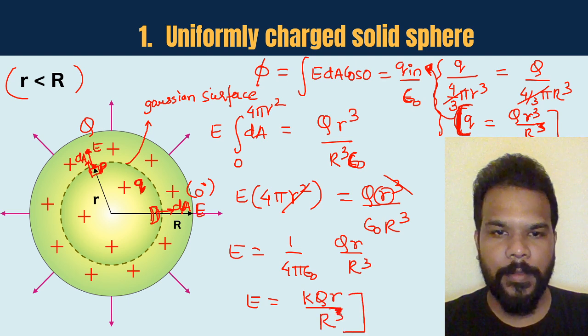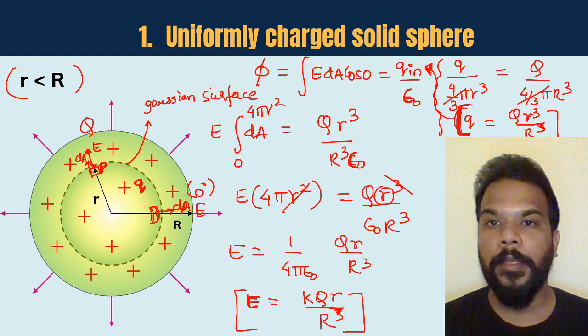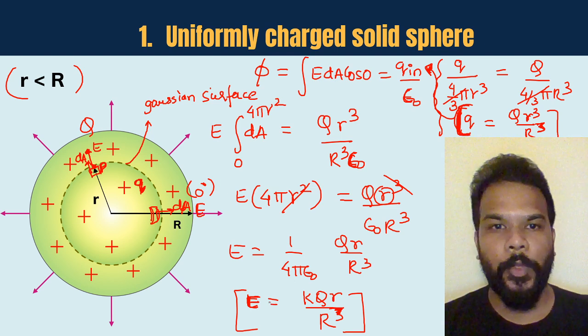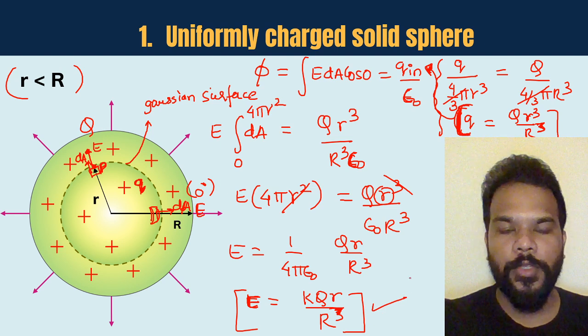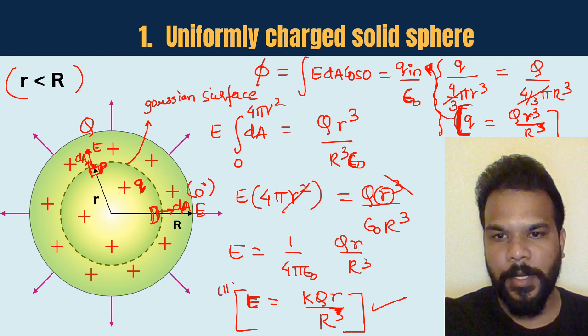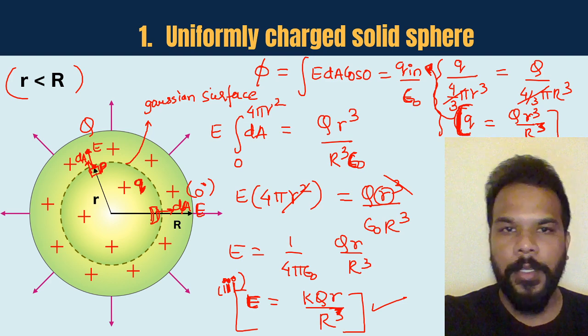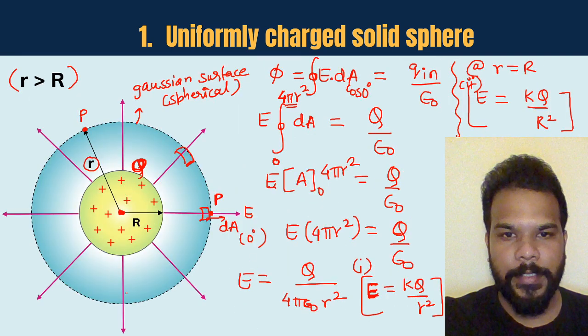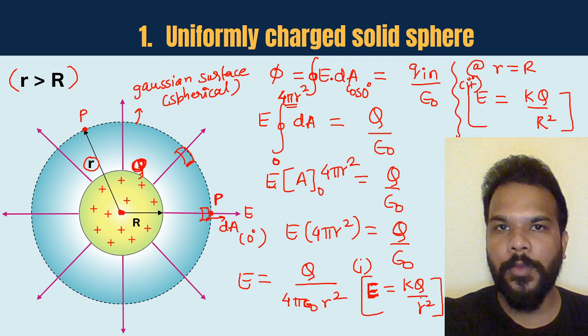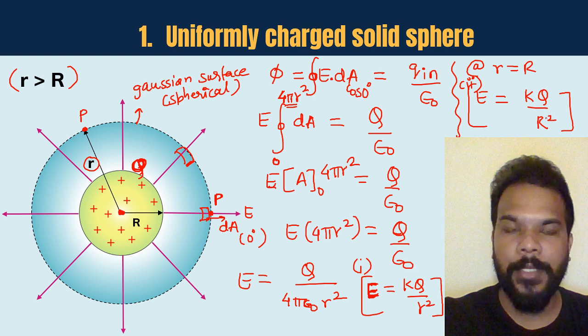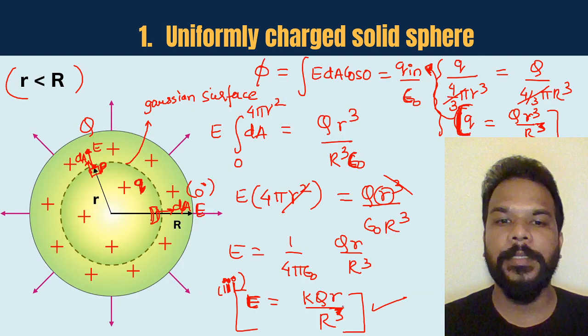Okay guys, you remember this expression? We did that when we were talking about the electric field in the electrostatics part. Okay, so this is our expression inside the sphere. This is our third part of the spherical body, which is non-conducting and has uniformly distributed charge, and these two were the interior cases over here. Okay, these two were your interior cases. kQ by small r square is outside the sphere, kQ by capital R square at the surface of the sphere, and this is outside the sphere.